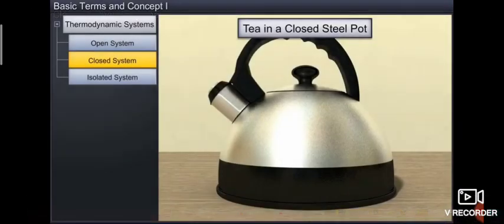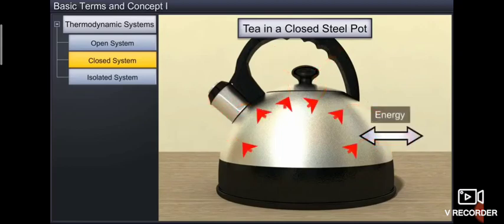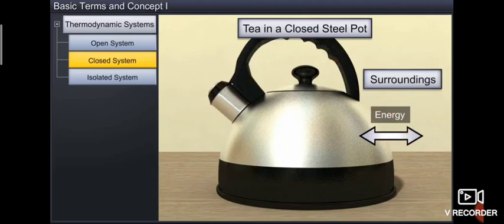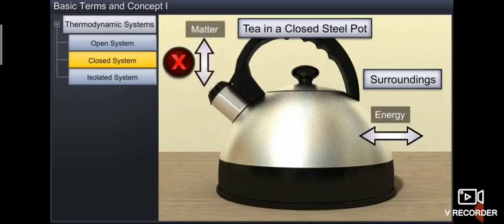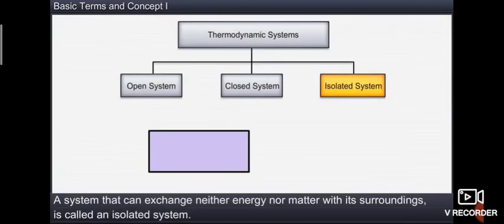So when you see this tea in a closed steel pot, there is no change in mass, but what happens to the energy? Energy will be moving to the surrounding, and from the surrounding energy will be getting inside because it is a conducting liquid. So this is also diathermic. So that is open system and closed system.